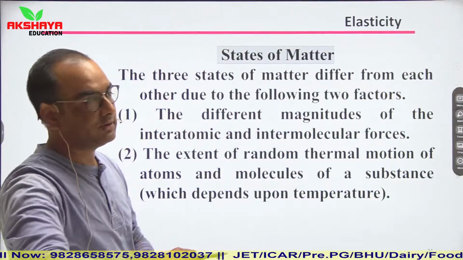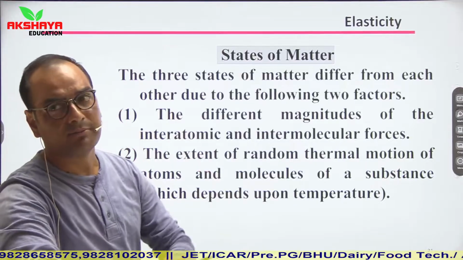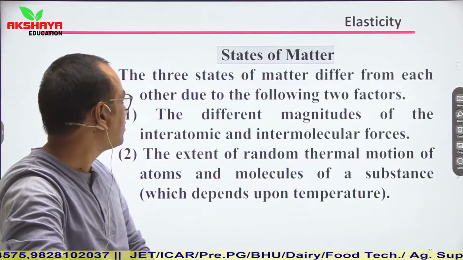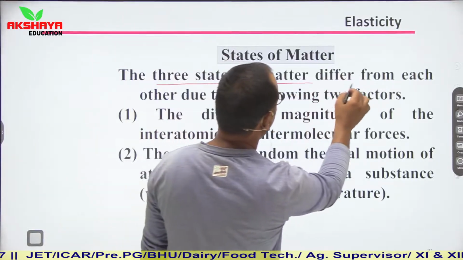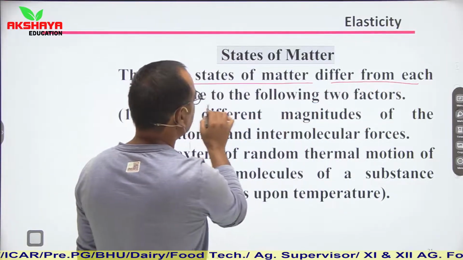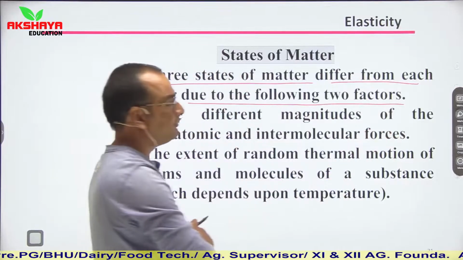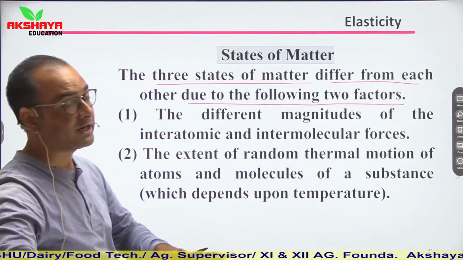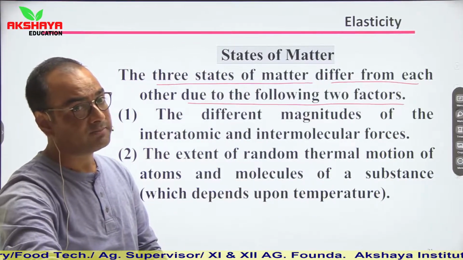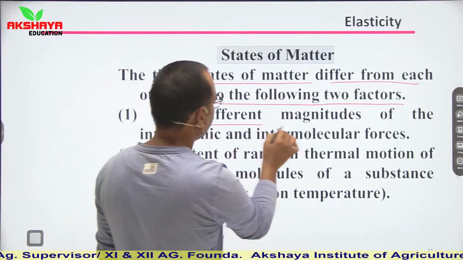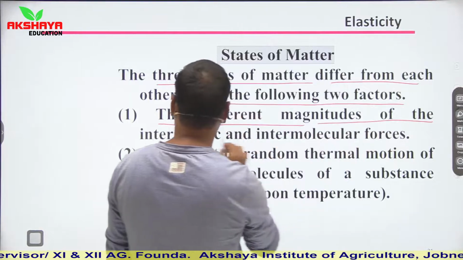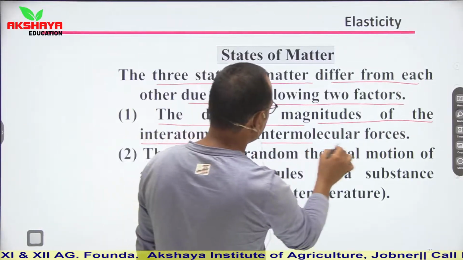States of matter. Now this is a simple introduction before starting the lecture. Our main topic starts from here. The three states of matter differ from each other due to the following two factors. If we talk about states of matter, then we clearly know that there are three states of matter: solid, liquid, and gas. So, the different magnitudes of the interatomic and intermolecular forces.